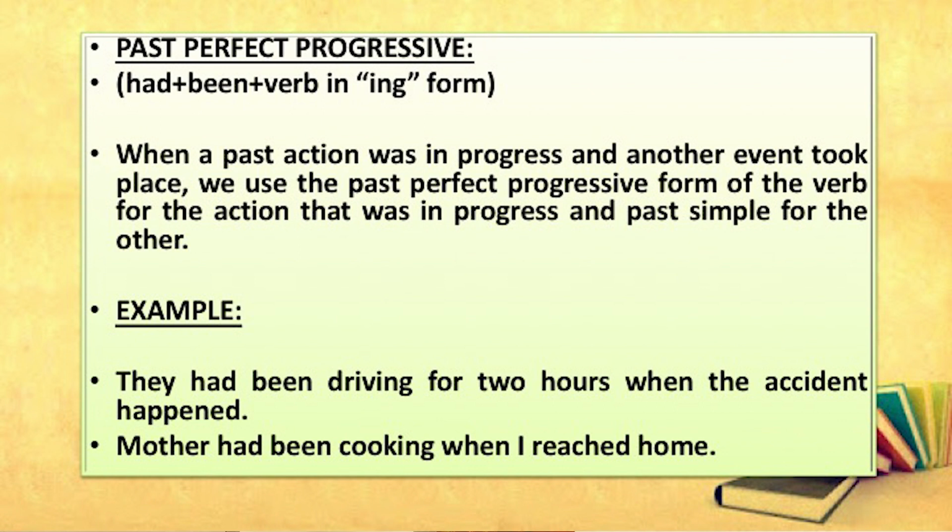They had been driving for 2 hours when the accident happened. One action taking place, driving for 2 hours. The other action, accident happened. So, they had been driving. For the earlier action, you used had been driving, past perfect progressive. They had been driving for 2 hours when the accident happened. Mother had been cooking when I reached home. Earlier action, mother cooking, mother had been cooking, cooking was in progress when I reached home. So, mother had been cooking when I reached home.